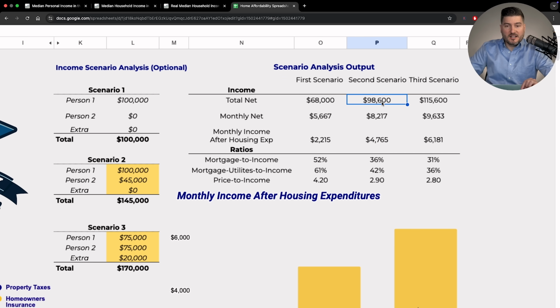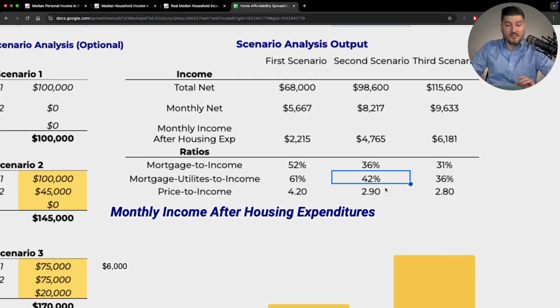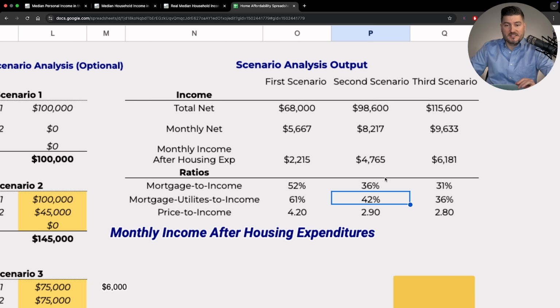So if you go to the second couple where they're netting or grossing $145,000 right here, you can see their total net is $98,600. They're bringing in about $8,200 a month, and you can see their income after housing is $4,765. So now even these people can't afford this house at $145,000 gross a year because their mortgage to income is 36%. Their mortgage, utilities, and everything else to income is 42%.